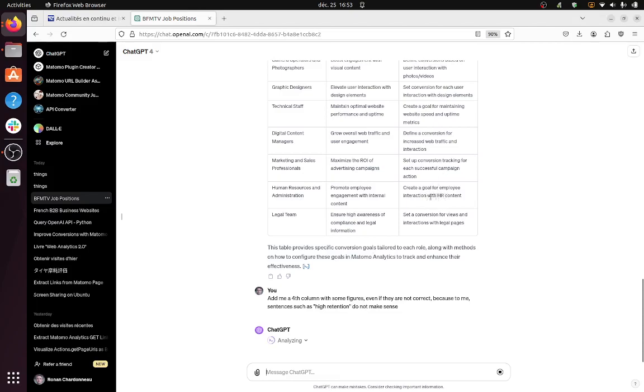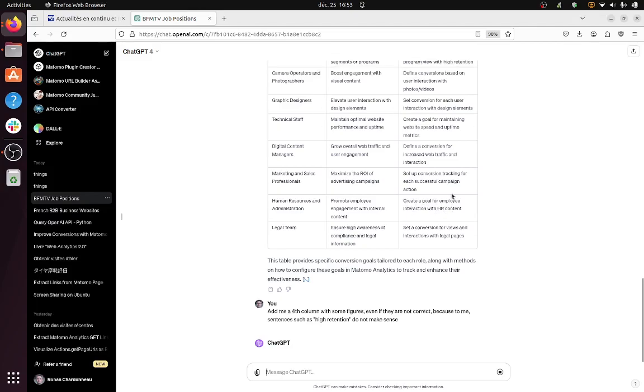You see, it's the same thing over here. It's interesting, but it's not precise enough. It's not explicit enough.